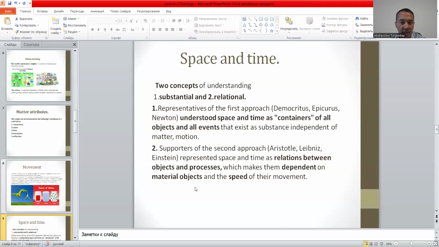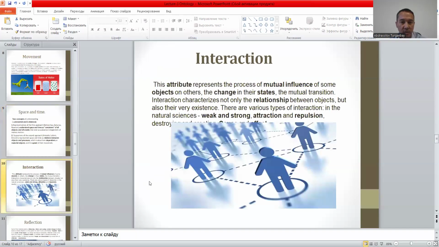And as for the second, supporters of the second approach represented space and time as relations between object and process, which makes them dependent on material objects and the speed of their movement. As for the interaction, this attribute represents the process of mutual influence of some objects on others, the change in their states, the mutual transition.